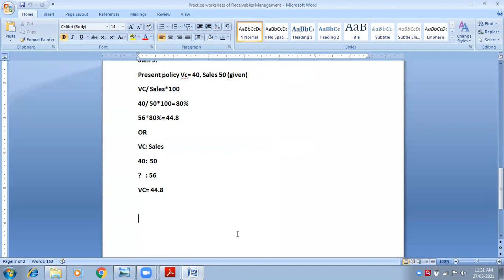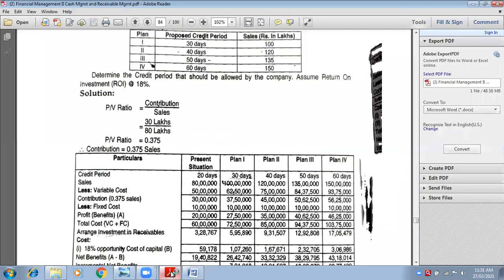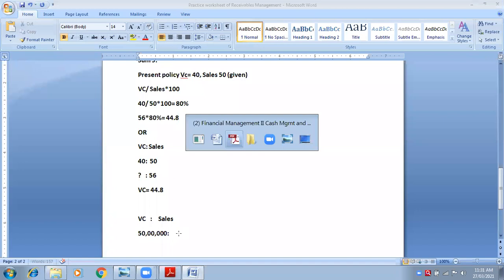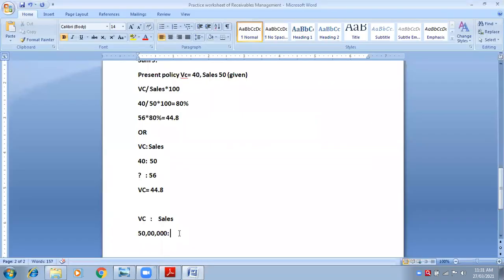So you will make the ratio of variable cost to sales. In the present situation, what is your variable cost? 50 lakhs. So take it as 50 lakhs, to sales. And what is sales in the present situation? 80 lakhs.